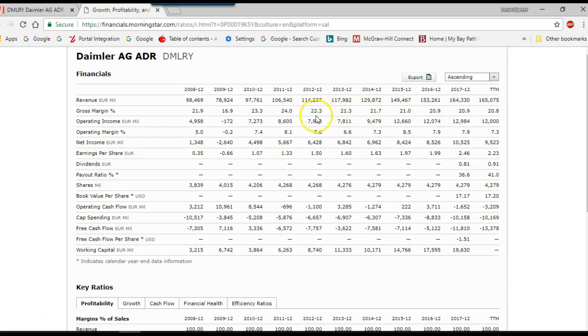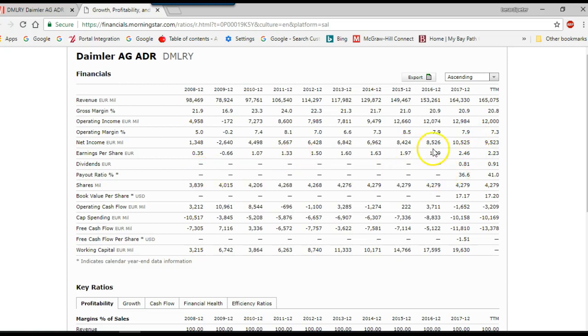The gross margin has been coming down a bit, which is a cautionary sign. And operating income has been struggling to accelerate. Operating profit margin as well, it seems to be coming down a bit, which again is a cautionary sign.